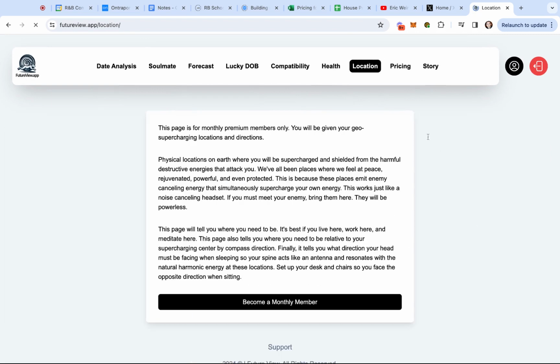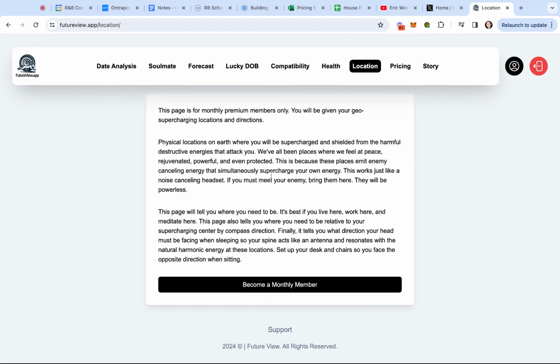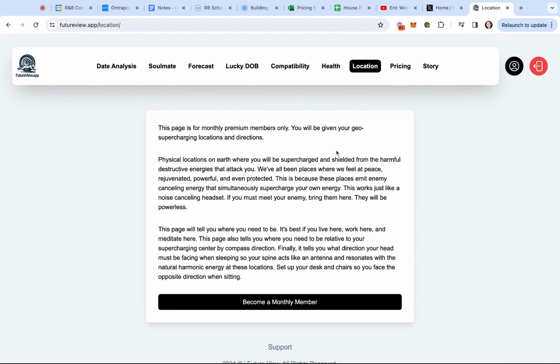Okay, location. Location is only for premium members. That's not me yet. You'll be given your geo supercharging locations and directions. So I think this is really powerful. I think this is where people should do this. They should go to those locations.